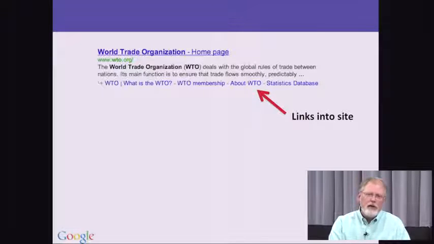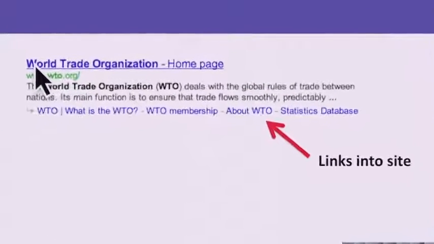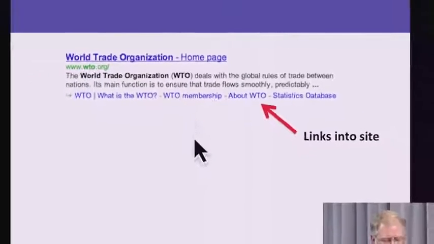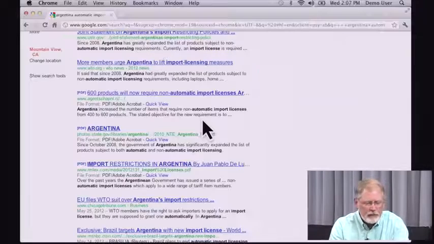One kind of result block you'll sometimes see is one like this. If you do a search for WTO, you'll get a very nice title, the home page, the domain, and the top level domain, so you can see what the organization is and where it's coming from. But also you'll sometimes see these links down here underneath. So that little arrow says these are links that jump deep into that website. Let's go to a live example here.